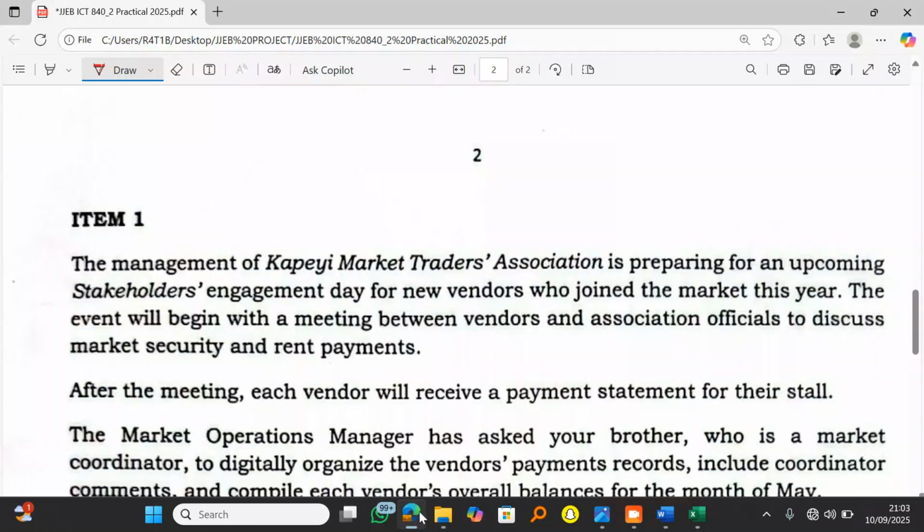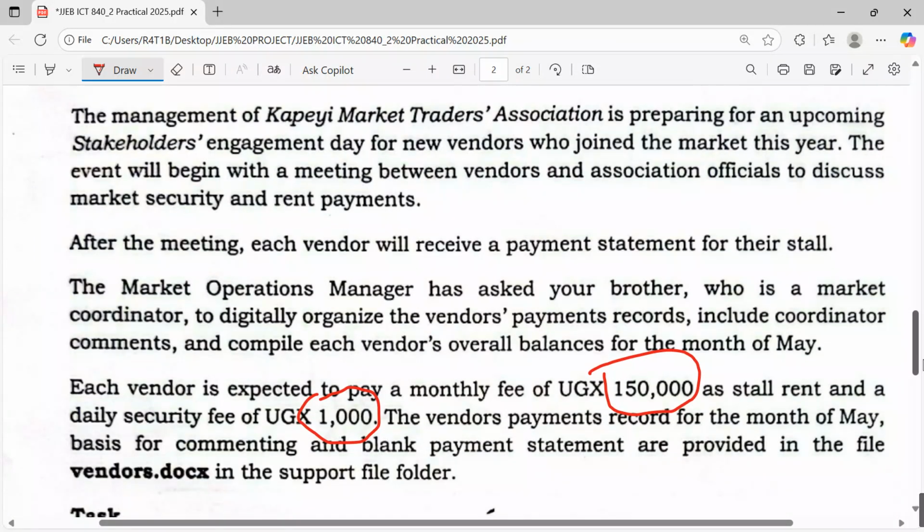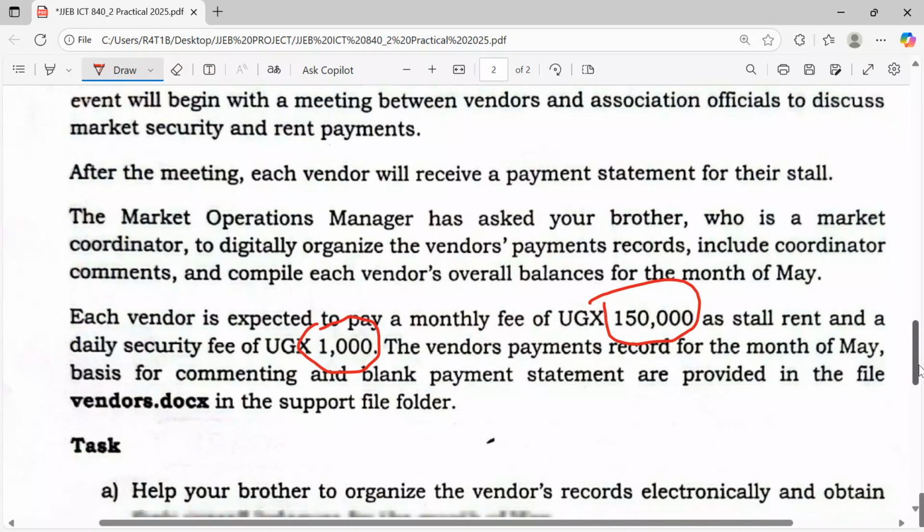I will again first come back here to the item to pick what they really want from us. The market operations manager has asked your brother, who is the market coordinator, to digitally organize the vendors' payment records. What do they want? Include coordinator comments, and compile each vendor's overall balances for the month of May.